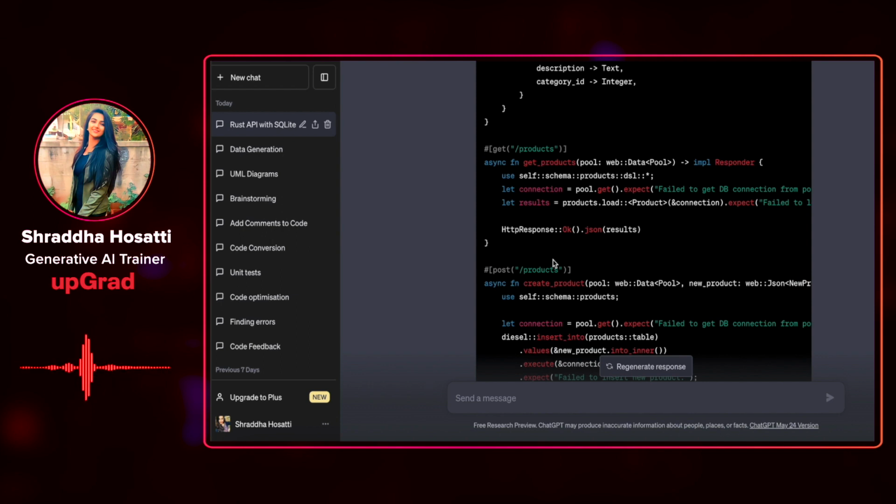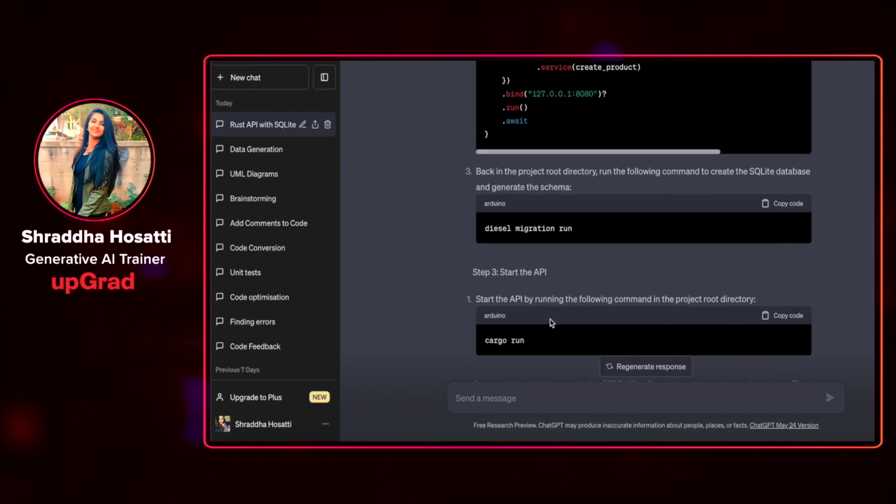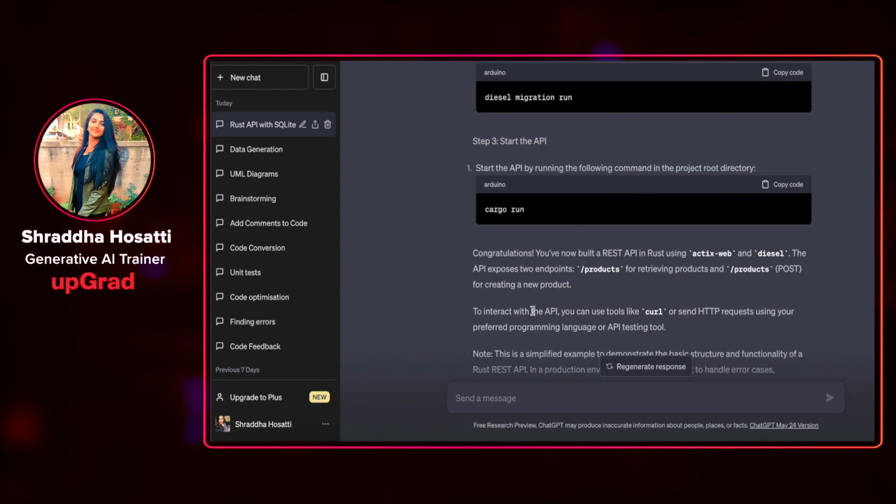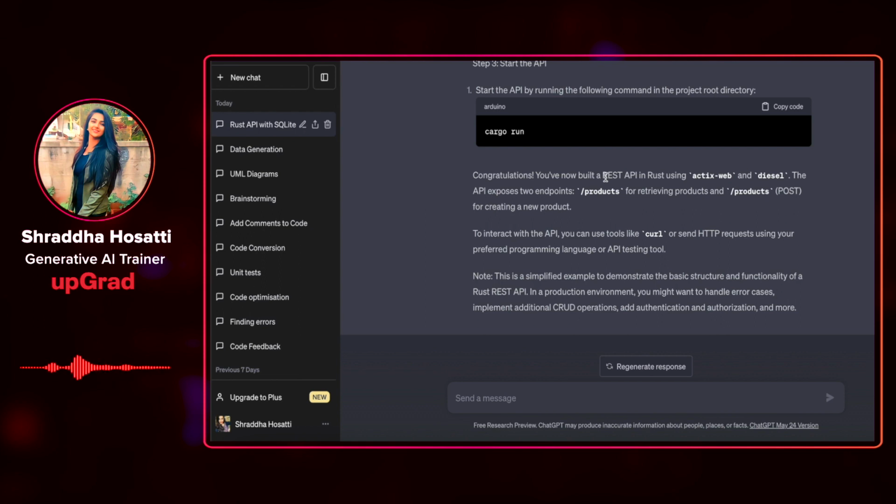It has added all the products. And then it is asking me to create the SQLite database and generate the schema. The third step is to start the API by using the command cargo run. At the end, it is telling me that now you have built a REST API in Rust using Actix Web and Diesel.